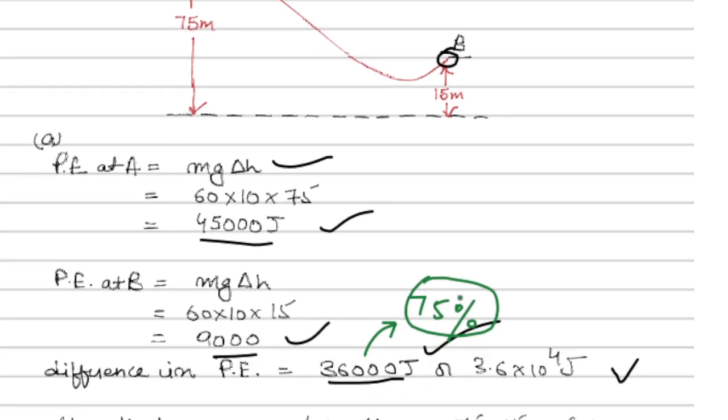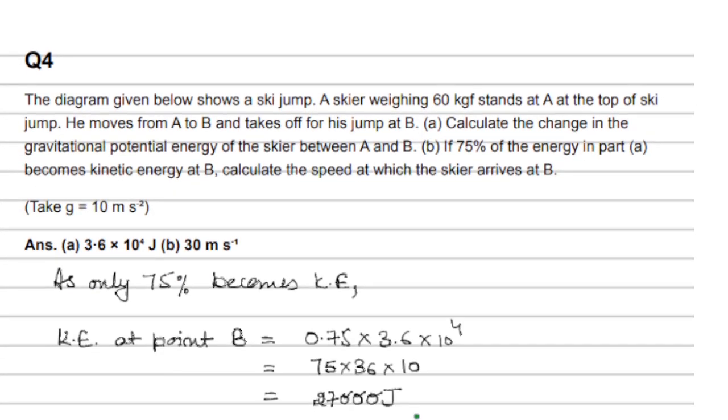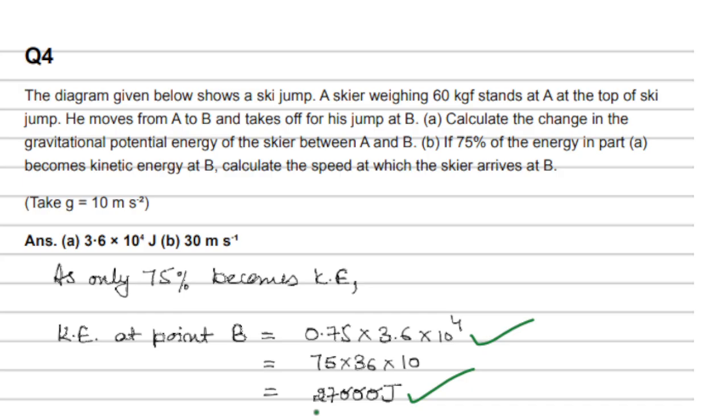So how much is it? We just need to multiply this whole thing by 0.75. We will take 75% as 0.75 and multiply it. Here I've done this multiplication and you can get 27,000 joules. Now we know the kinetic energy will be this. This is the 75% of the total energy which was coming from the change in potential energy. So we will apply this kinetic energy. They are asking for the speed, so for that we apply the formula: kinetic energy is equal to half mv squared.